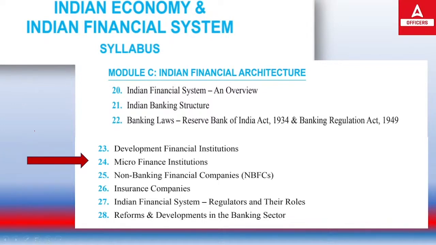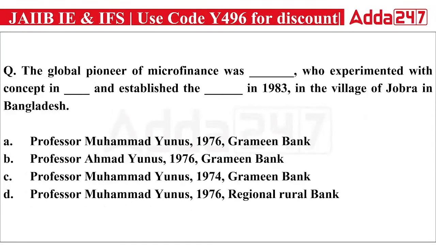And today's topic will be microfinance institution. Let's see the first question. It is talking about a global pioneer of microfinance, who experimented with the concept in a certain year and established a bank in 1980 in the village of Jobra in Bangladesh. This is a fill-in-the-blanks question in which you have to answer who introduced this type of bank and in which year.